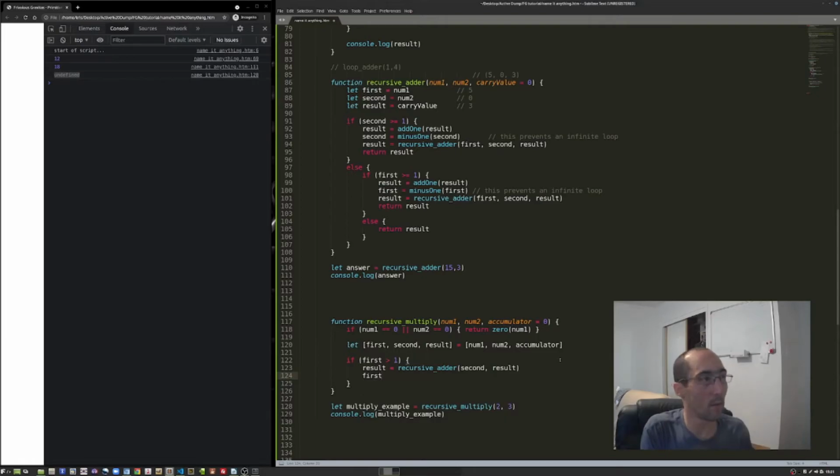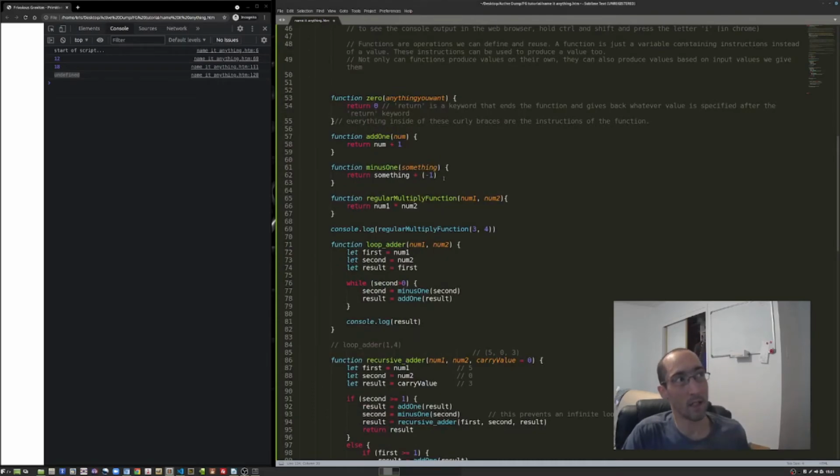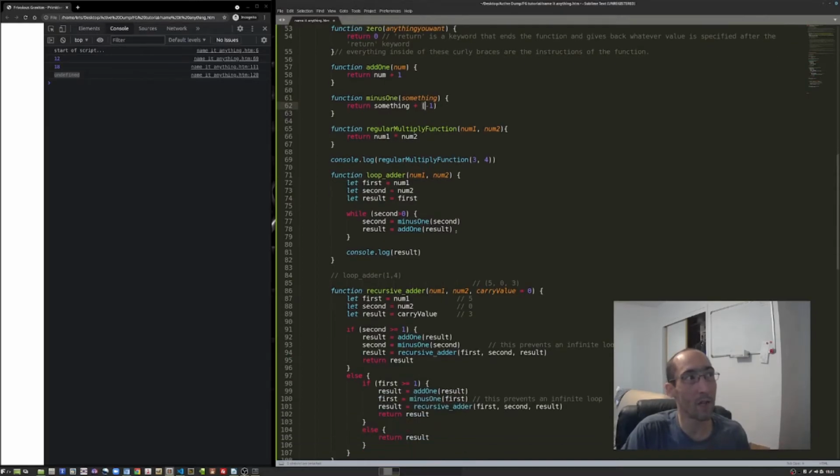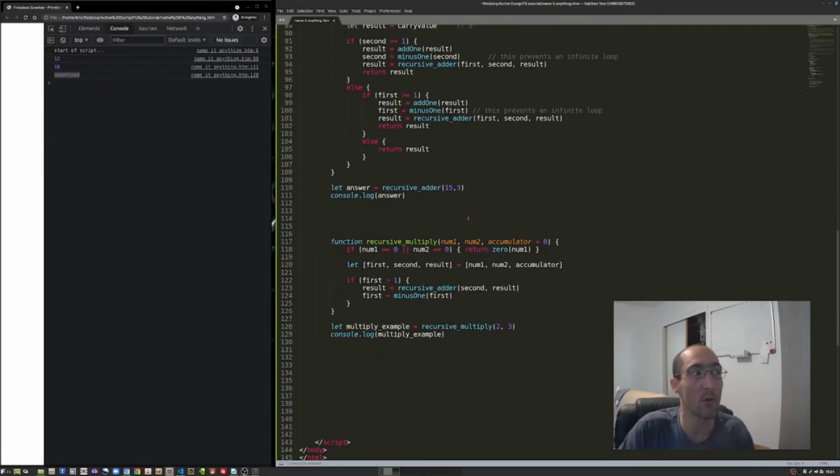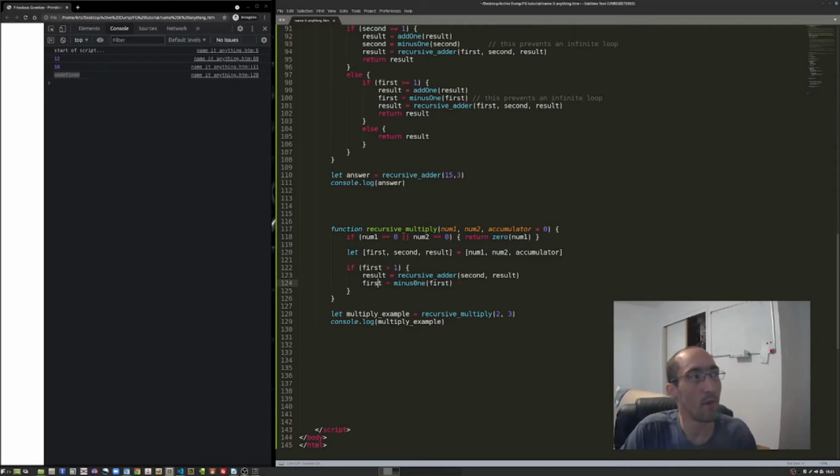Let's test it out. To make sure that it doesn't loop forever, don't forget we've got to say first equals -1 first, and I'm just repeating this over and over again because that's how you learn. It's from repetition. The function we wrote, -1, just takes in something and adds a -1 to it. I just use parentheses here to show you that this is where it's all malleable. You can use parentheses just like you use them in math, regular variables just like you use in algebra. It's all pretty much the same. So first equals -1, and that'll keep it from looping forever when I do this recursive adder call.